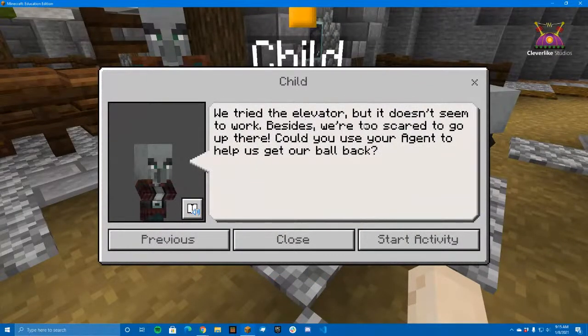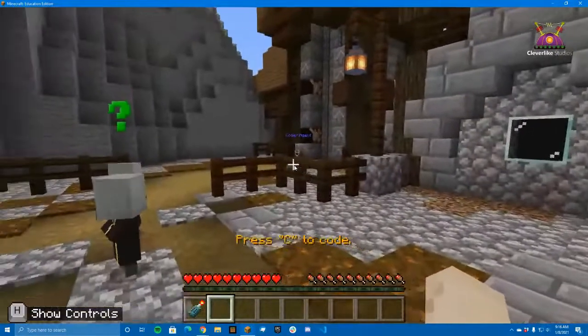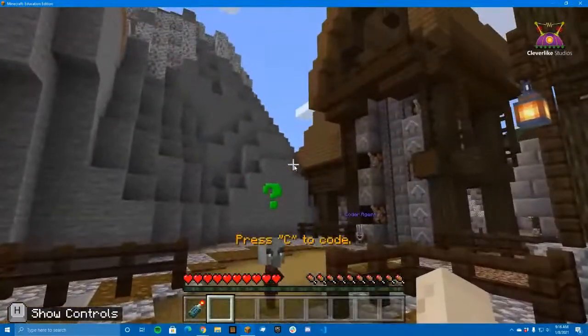We tried the elevator, but it doesn't seem to work. Besides, we're too scared to go up there. Could you use your agent to help us get our ball back? Okay, little buddy, you don't have to worry. I'm sure the villager's friendly.